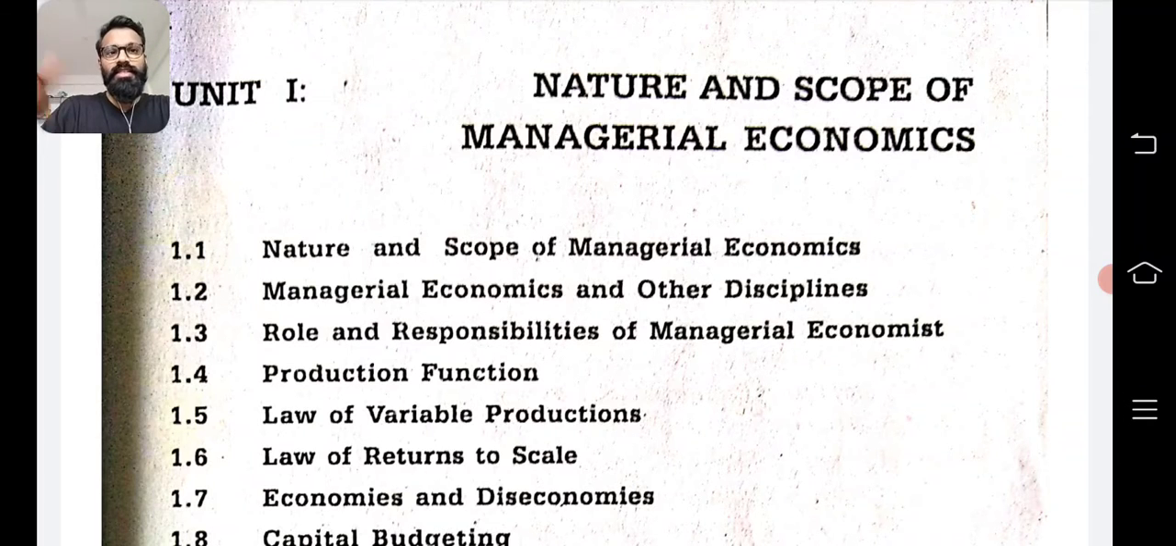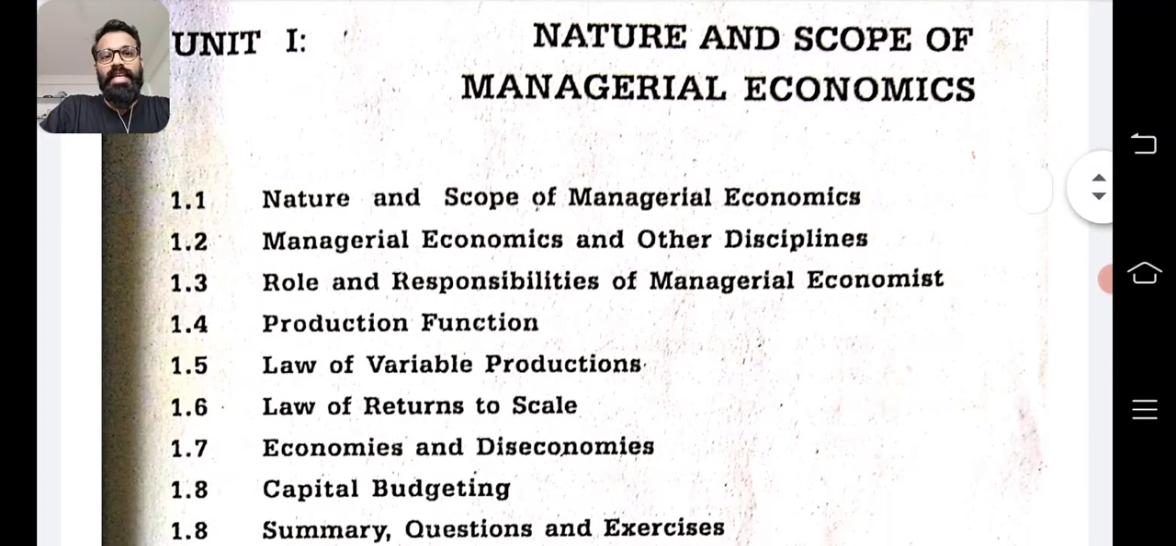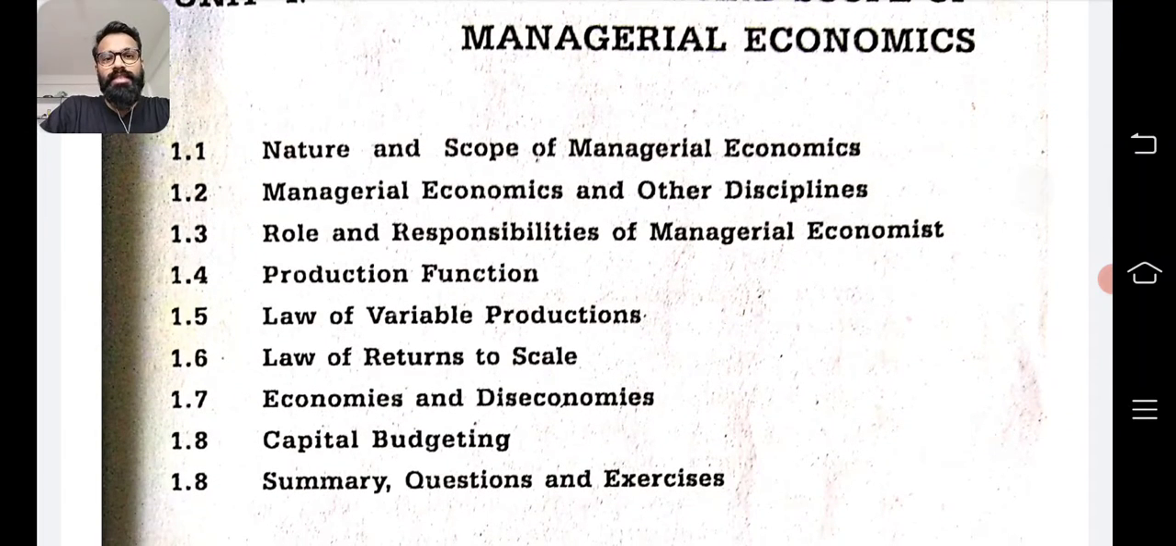So we'll be doing the first chapter now, the nature and scope of managerial economics. That means what is the extent and the usefulness of managerial economics. That is what is dealt in this chapter. As you can see, in this chapter we have around 8 titles that we have to handle. So we'll be dealing with the titles part by part.